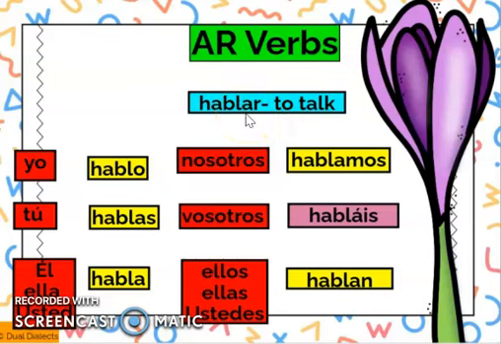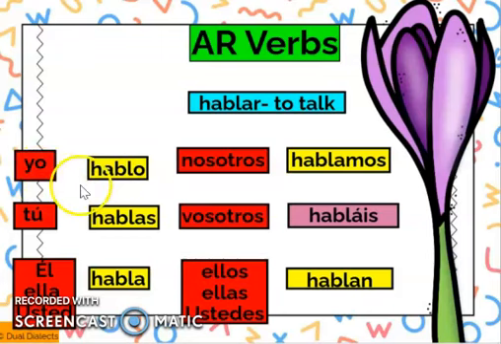You literally chop off the end. If it's an AR verb, chop off the AR. If it's an ER, chop off the ER. If it's an IR, chop off the IR. We're doing AR, so we're going to chop off the AR. So we're just left with H, A, B, and L.